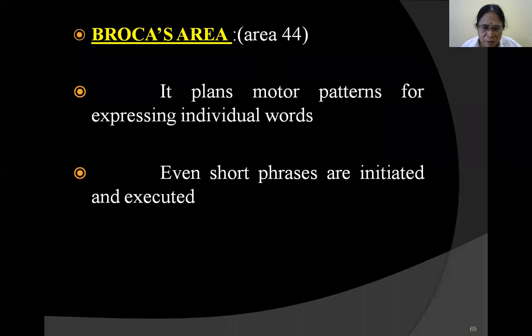Suppose you want to move a leg or move a hand, then you have to execute the plan through the motor area. Therefore, Broca's area sends signals again to the motor area. The planning of execution of the activities is done here, and the signals are sent to the motor area, and the motor area, that is area number 4, in association with other associated motor areas, sends signals to the particular muscles, they contract, and the action is done.